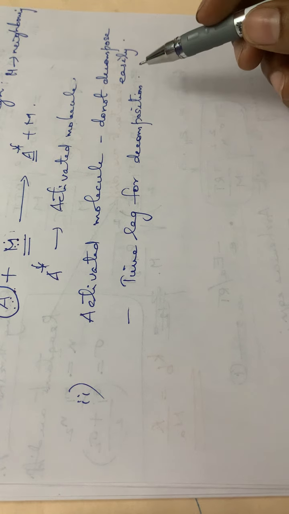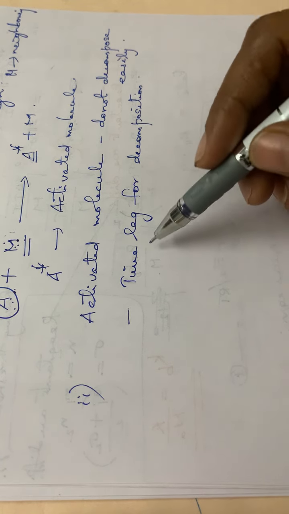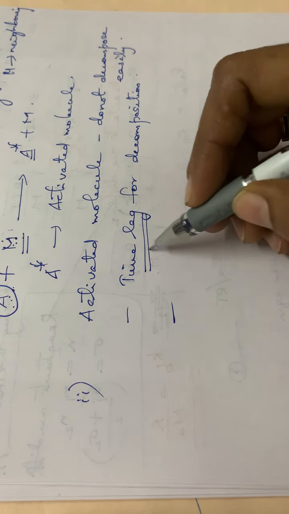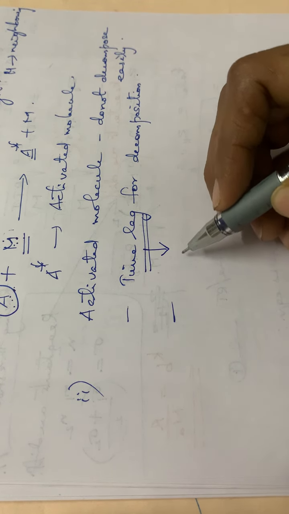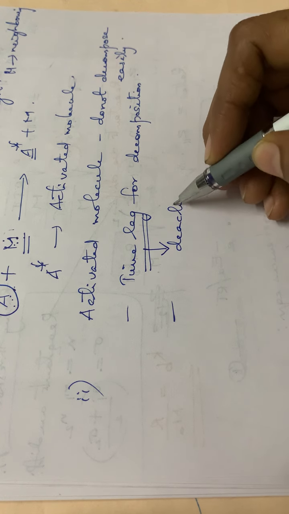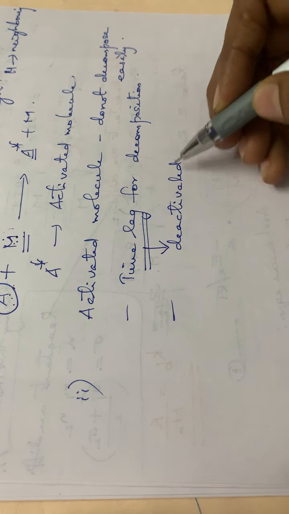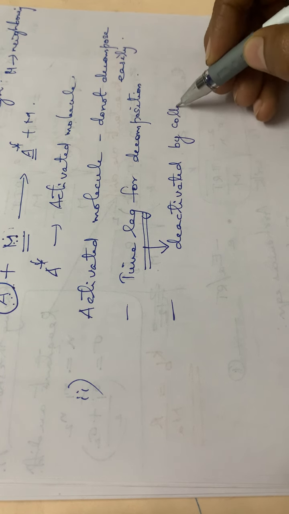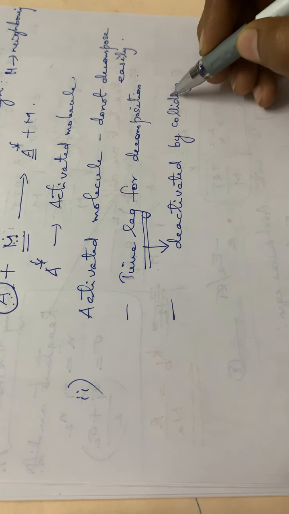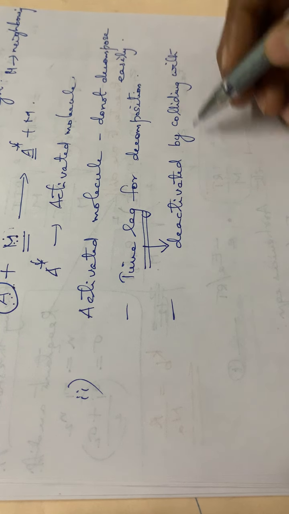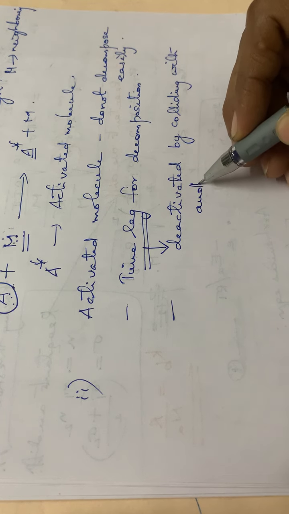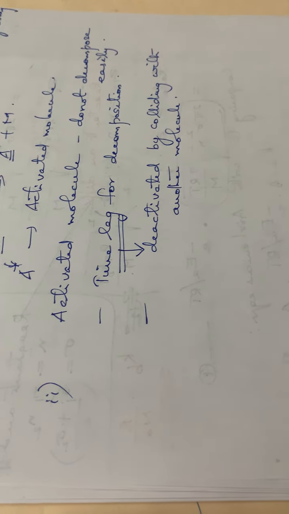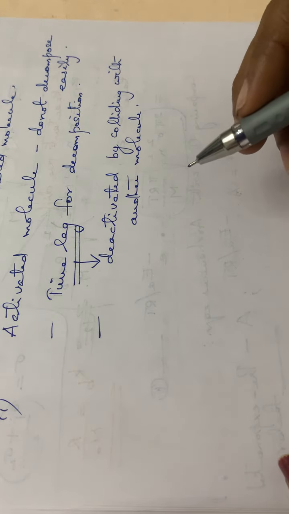First of all, for the decomposition of the activated molecule, some time lag will be there. During this time lag, the activated molecule can get deactivated by colliding with another molecule.